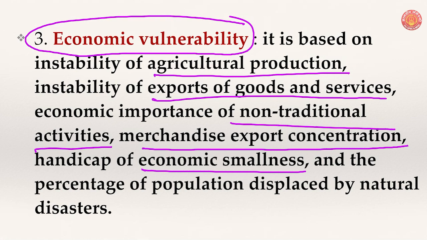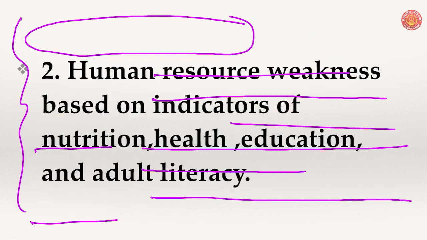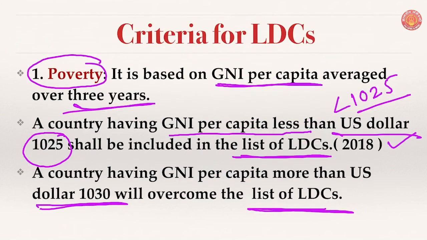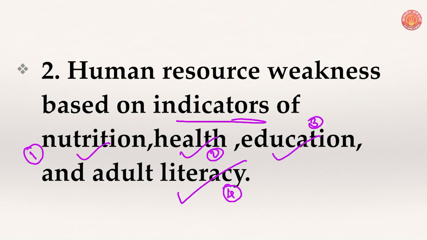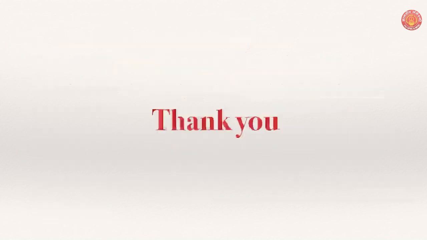These are the factors which decide economic vulnerability of a country, and based on the three criteria: poverty, human resource weakness, and economic vulnerability, a country can be classified as a least developed country.